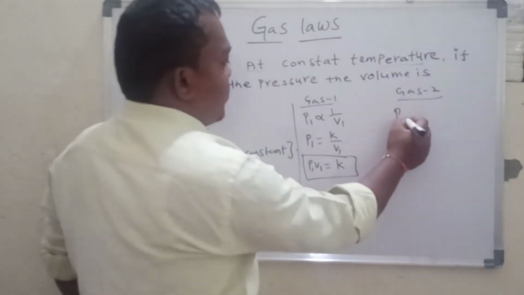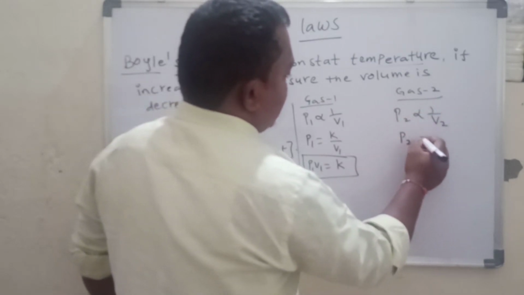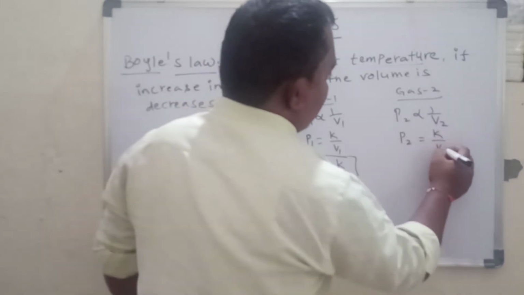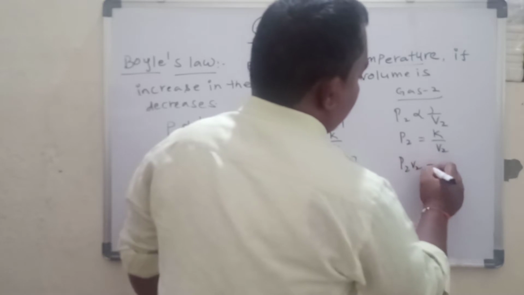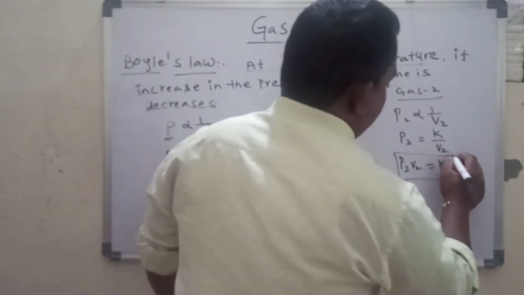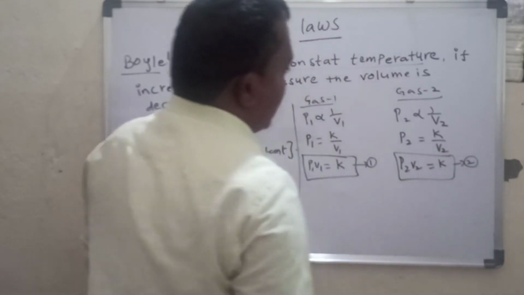Next, P2 is inversely proportional to 1 by V2, P2 is equal to K by V2, where K is the proportionality constant, so P2 V2 is equal to K. Let these be equation 1 and equation 2.